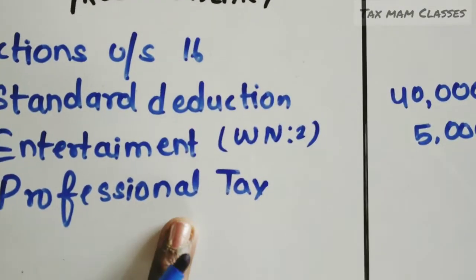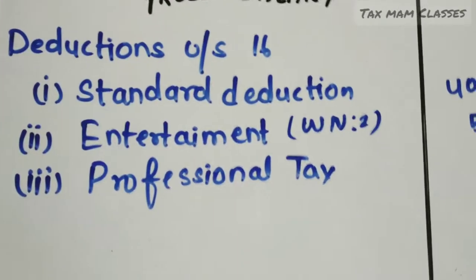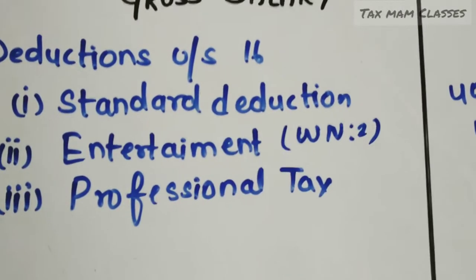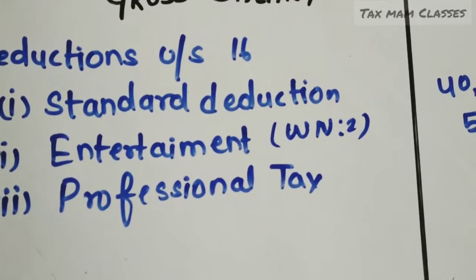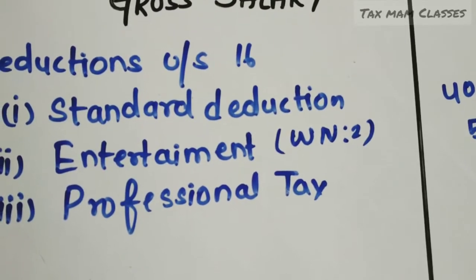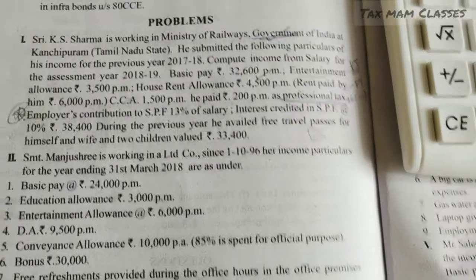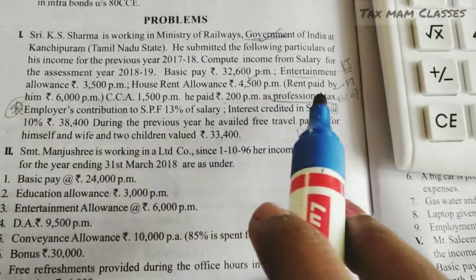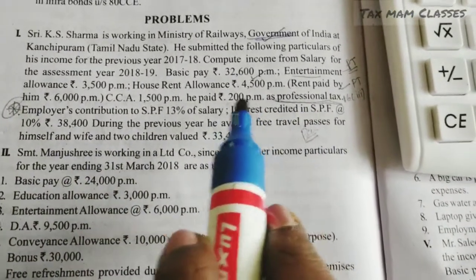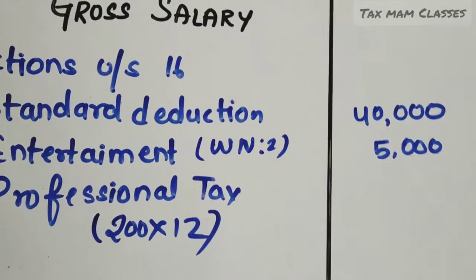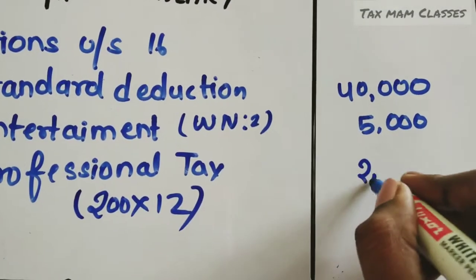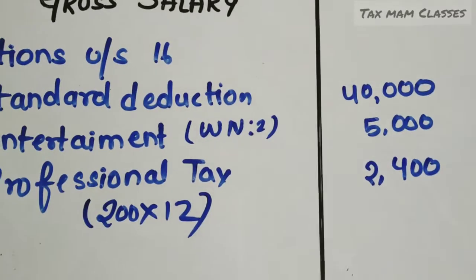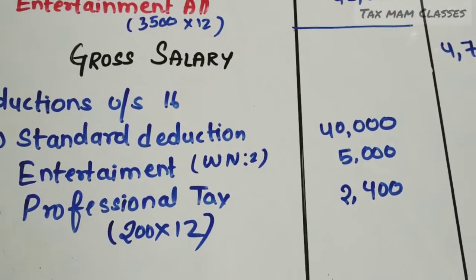And see the professional tax. The professional tax is paid by the employee himself. That means Sharma himself. So the total amount will be allowed as deduction. See the question and take the total amount. So see, he paid 200 per month as professional tax. So 200 per month will be allowed as a deduction. So I'm writing here 2,400. So we are done with all the deductions and we are done with the problem.